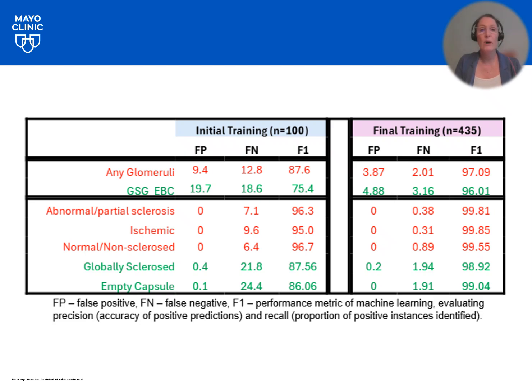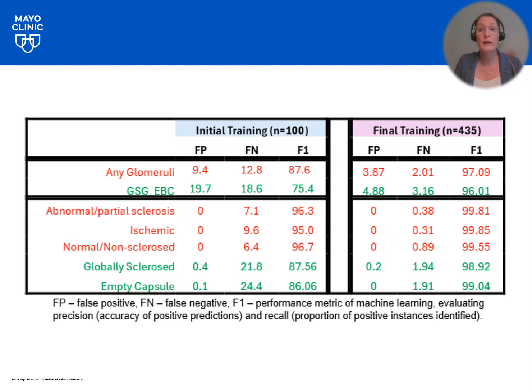To measure how well the AI performs, we use the F1 score, which is a balance of precision and recall. Precision is really asking how often is the AI right when it says it's found something, and then recall asks how often is it finding everything that it's supposed to. The F1 score combines both to give an overall rating, with 100 being perfect.